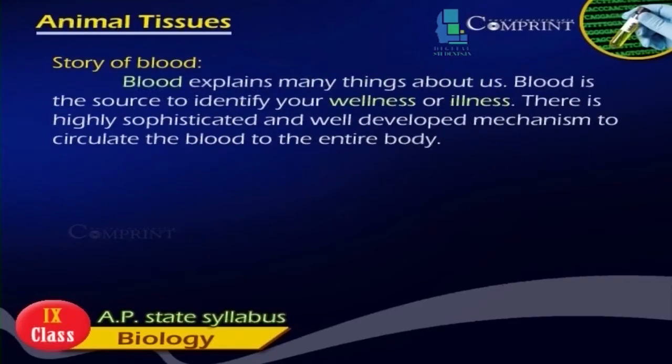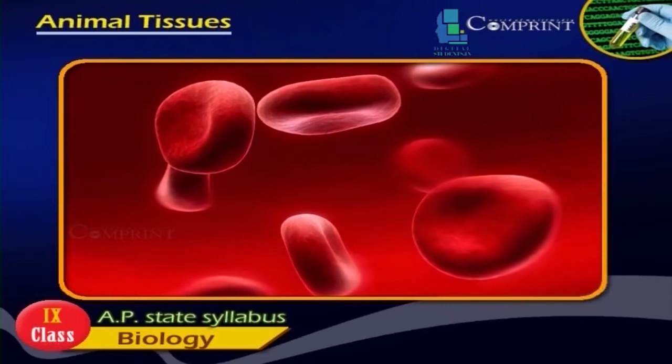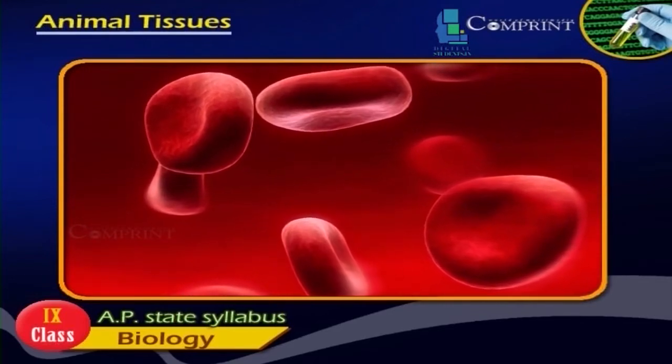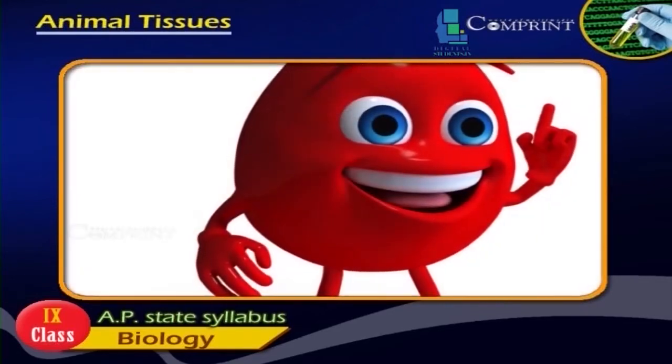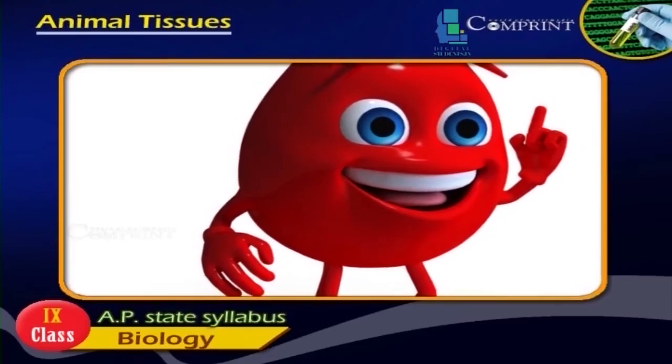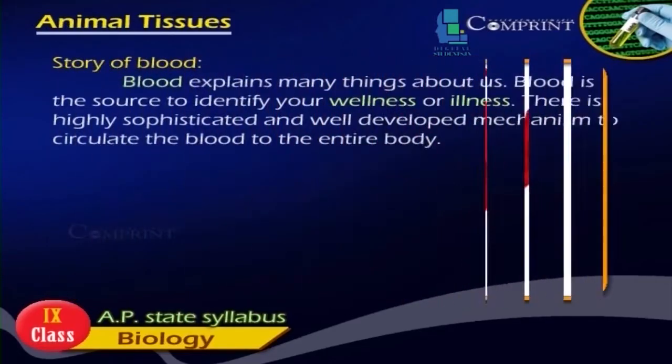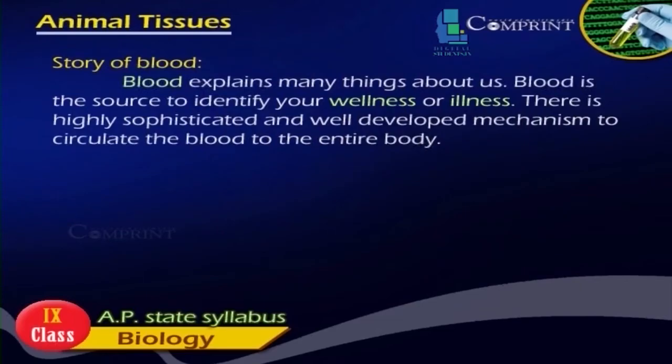Story of blood. Blood explains many things about us. Blood is the source to identify your wellness or illness. There is a highly sophisticated and well-developed mechanism to circulate the blood to the entire body.